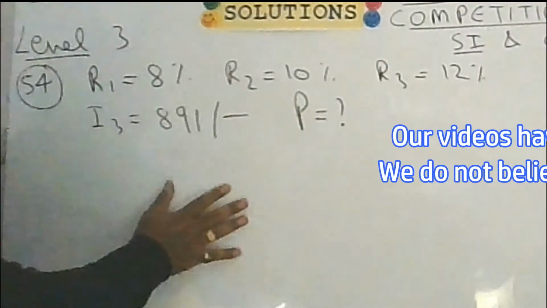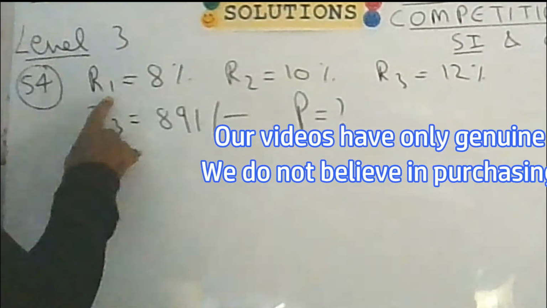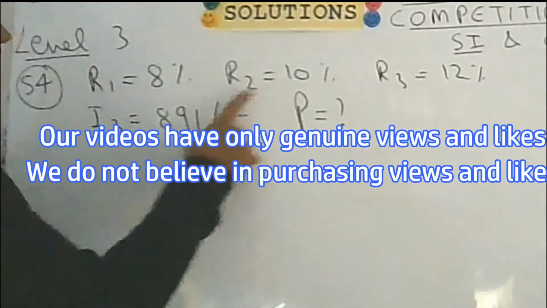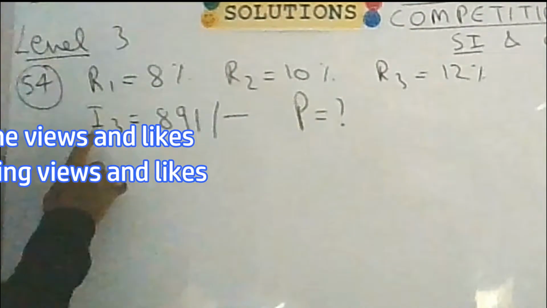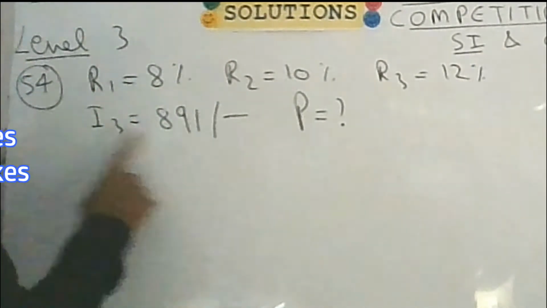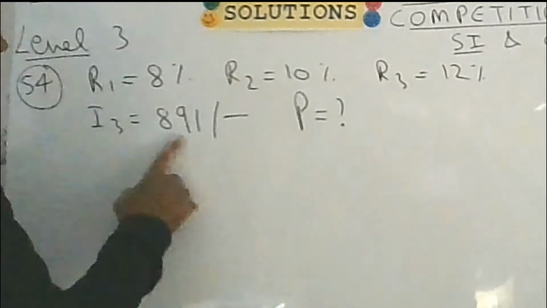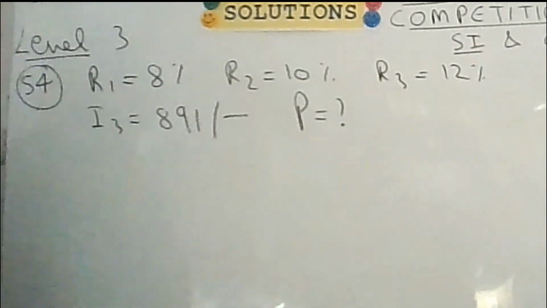So the question is that for the first year the rate of interest is 8%, for the second year it is 10%, for the third year it is 12%, and the interest for the third year they have given as 891 rupees. So we have to find the principal.